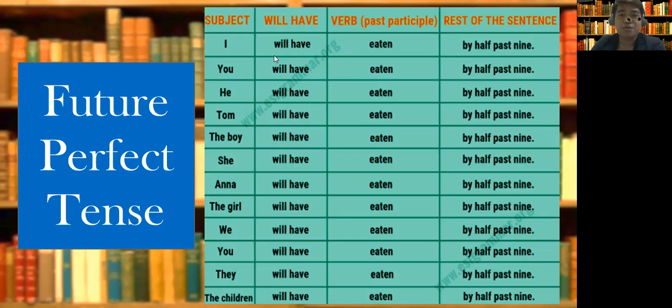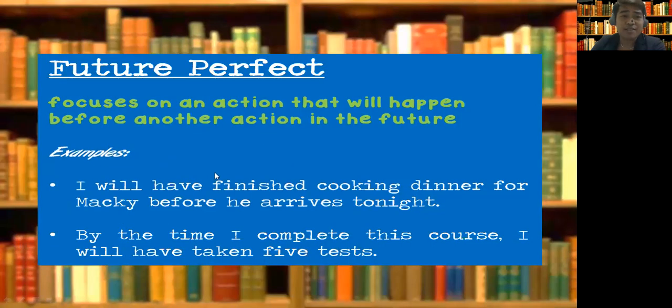Future perfect, so use will have. Then the past form of verb, regardless of the number of your subject, whether singular or plural. Look at this, singular, you use will have. Plural in number, you use will have. It doesn't matter. Let's continue with some more examples.